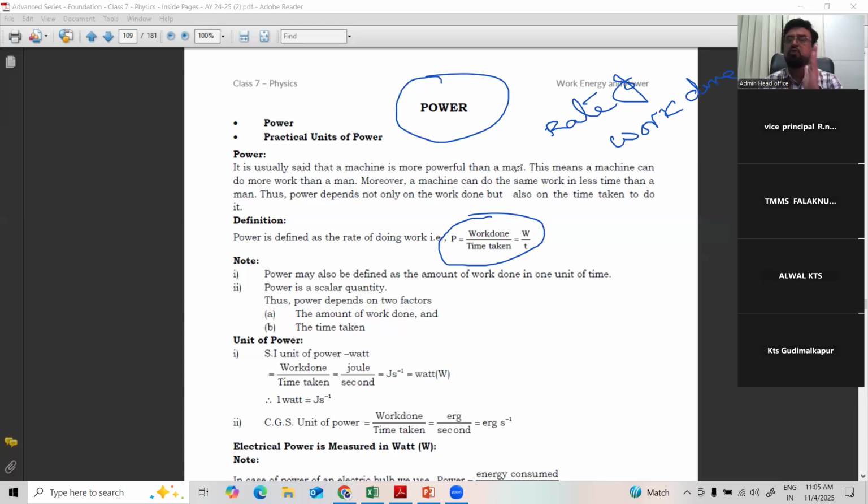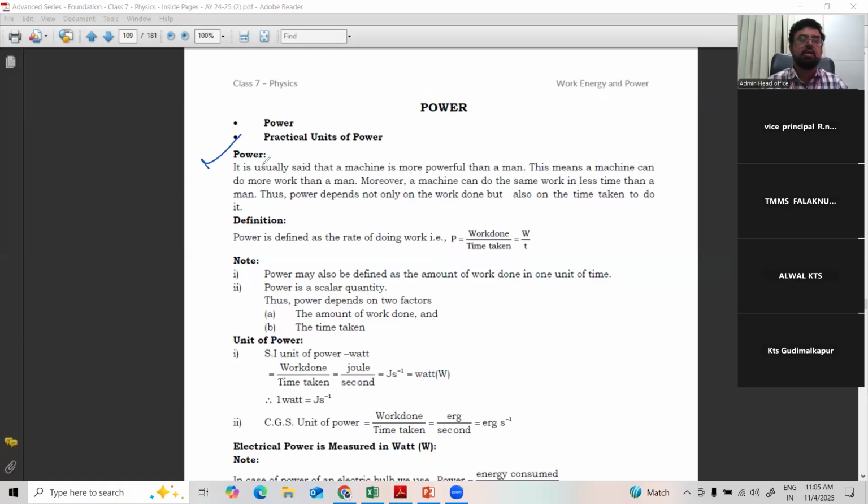Suppose there is some work for two persons. The same work is done by the first person in 5 minutes, and the second person takes 10 minutes. Then you can say the first person has more power, meaning to do the work very fast, the power is more. So power is nothing but the rate of work done.